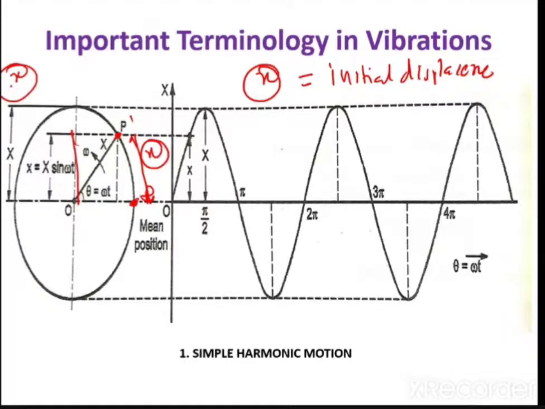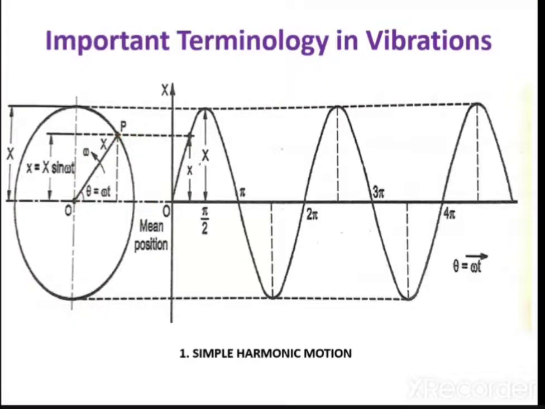Guys, there is a big difference between small x and capital X that we have to understand here. Small x is the displacement of point P from the mean position, and you can consider any distance.